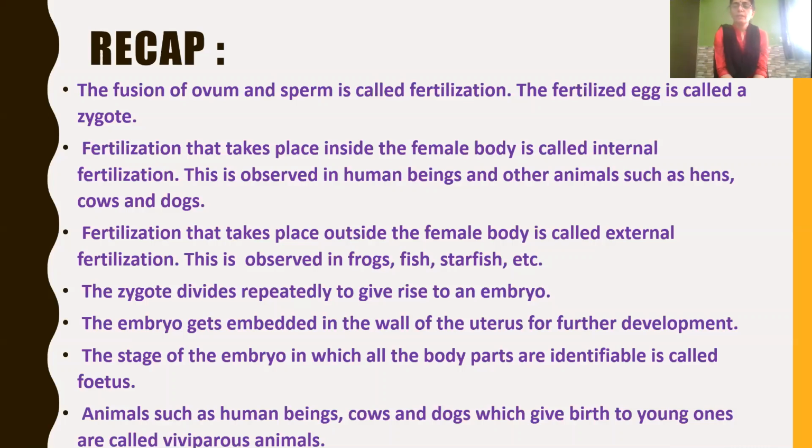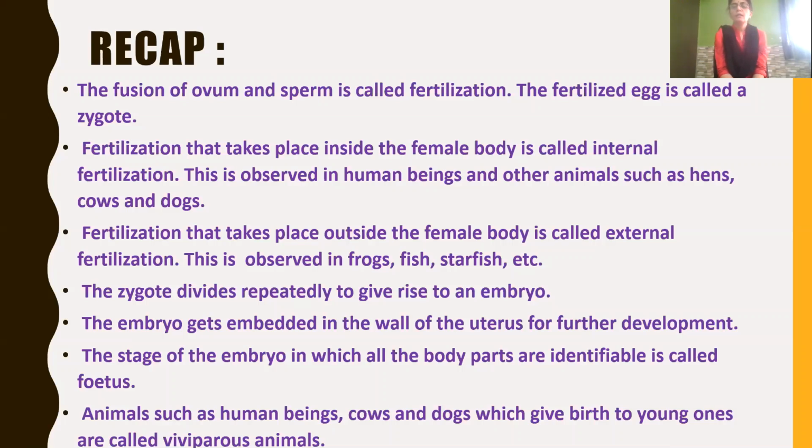After fertilization, the zygote divides repeatedly and gives rise to an embryo. Then the embryo gets embedded in the wall of the uterus for further development. The stage of an embryo in which all the body parts are fully developed is called a fetus.